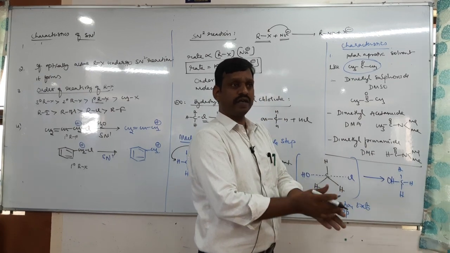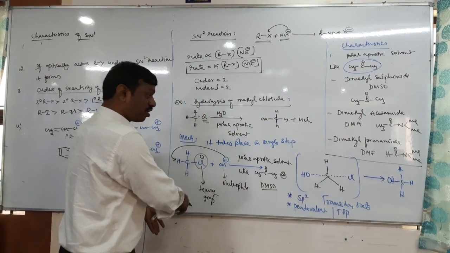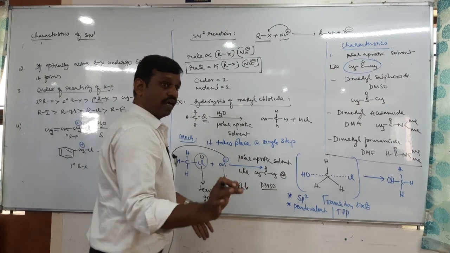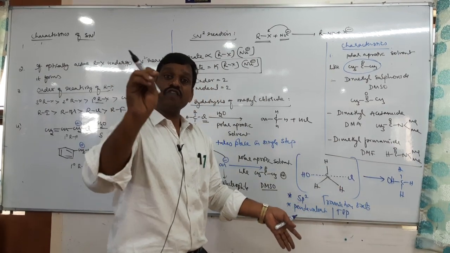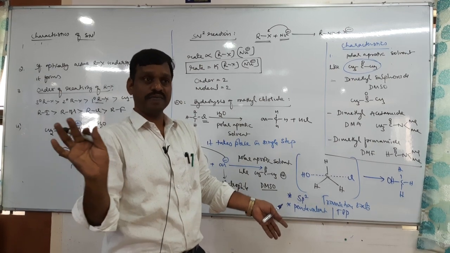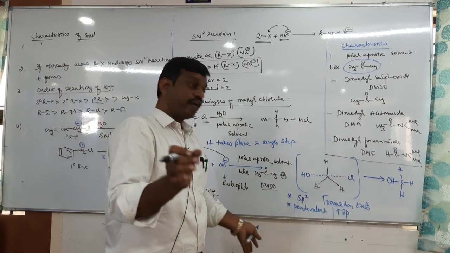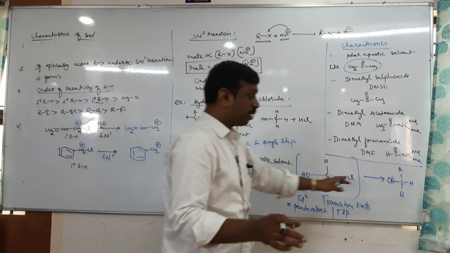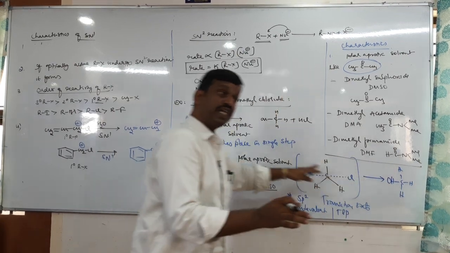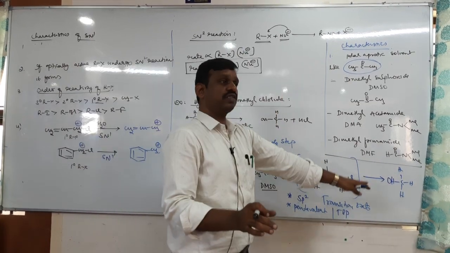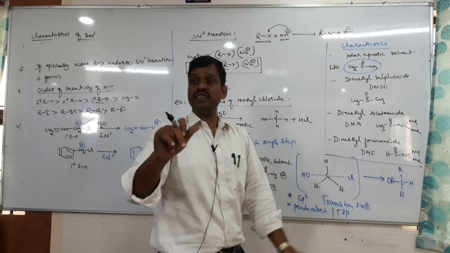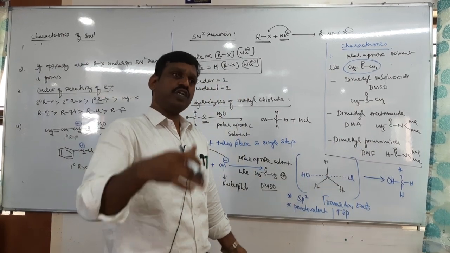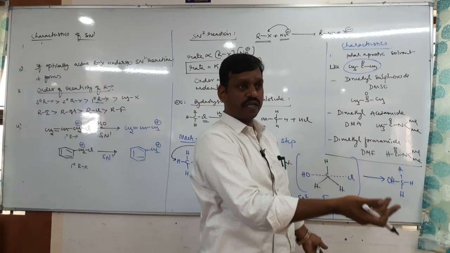It cannot be predicted. If this is dextro, there is no rule that the product must be dextro or levo. It may be dextro, it may be levo. What changes? Configuration changes, not rotation. So if it is capital D, it should be capital L. If it is R, that should be S. DL configuration and RS configuration change, but not rotation. Rotation may or may not change.